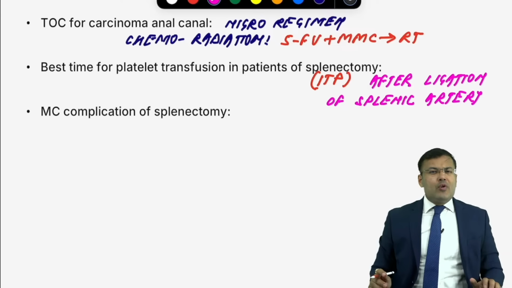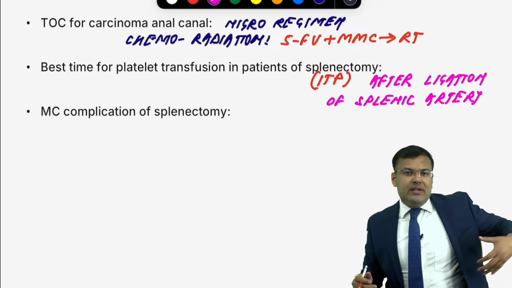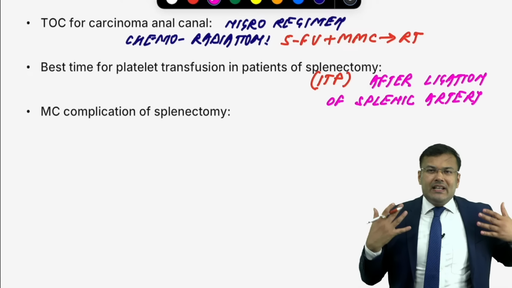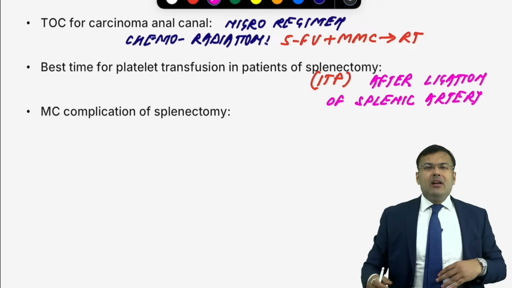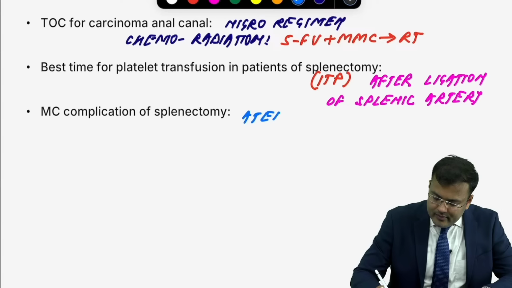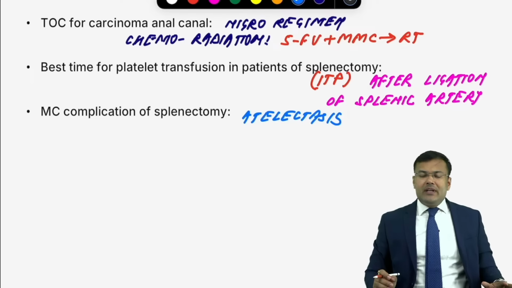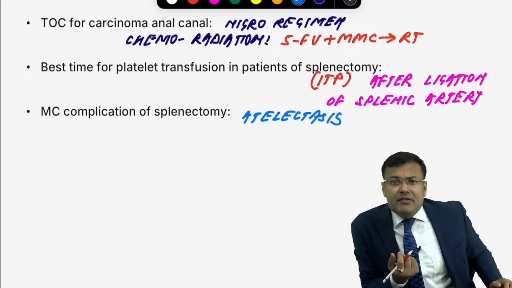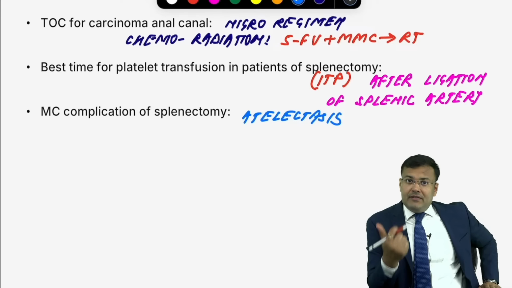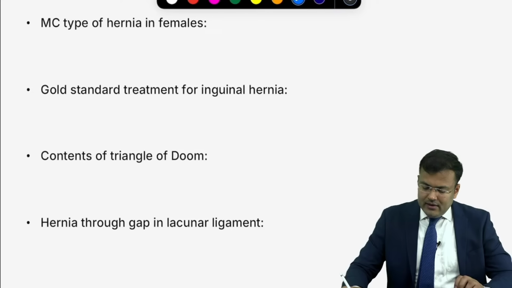Okay, next, what is the most common complication of splenectomy? See here, you are going to injure some fibers of the diaphragm, the patient is having pain, so there is restricted movement of the diaphragm and lungs will collapse. It is atelectasis. After splenectomy, atelectasis is responsible for fever. In the first 48 hours, it is a non-infectious cause of fever.